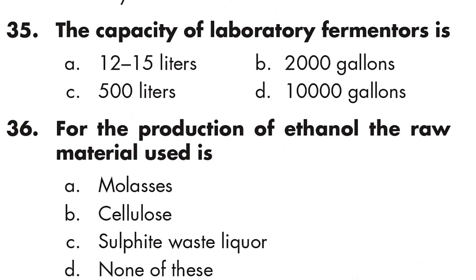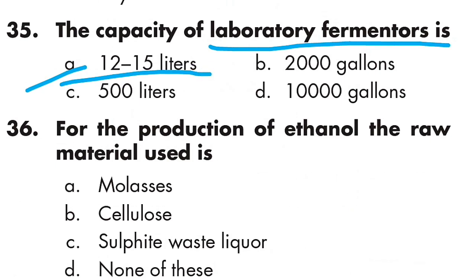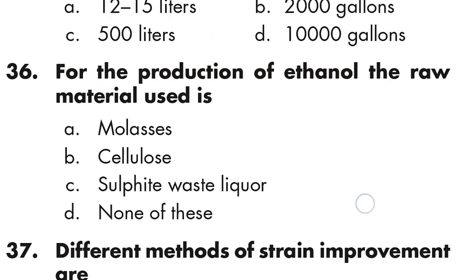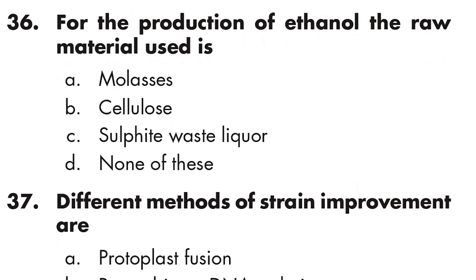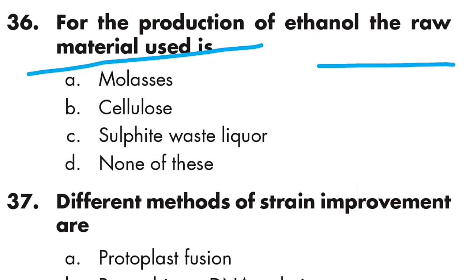Question number 35: the capacity of a laboratory fermenter is 12 to 15 liters. Question number 36: for the production of ethanol, the raw material used is sulfite waste liquor. Option C is right. Sulfite waste liquor.